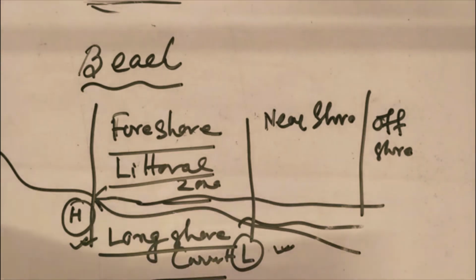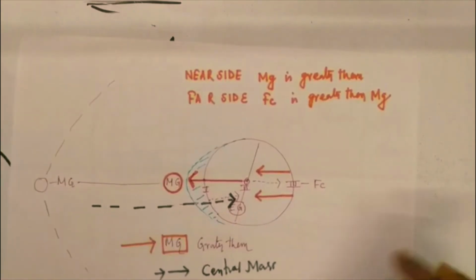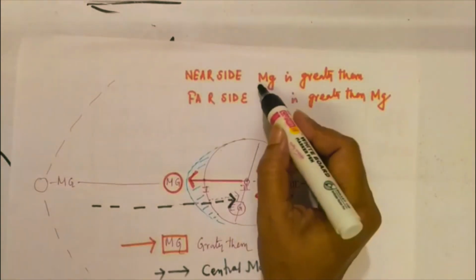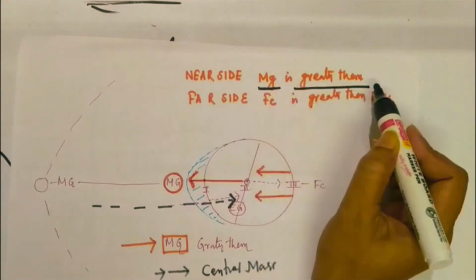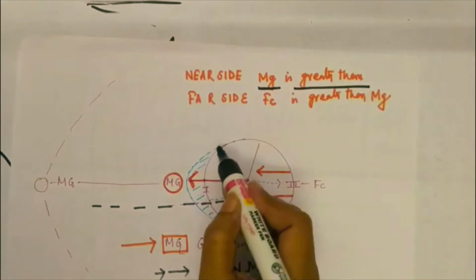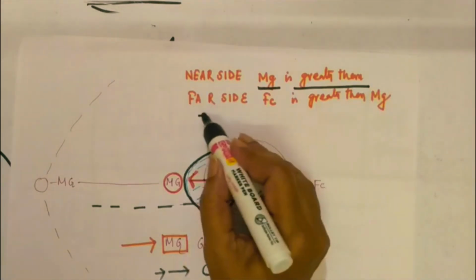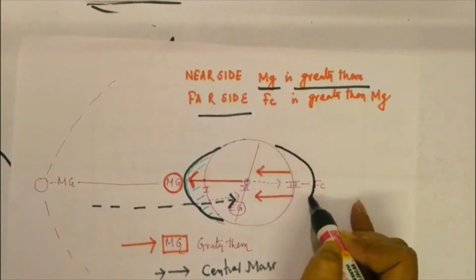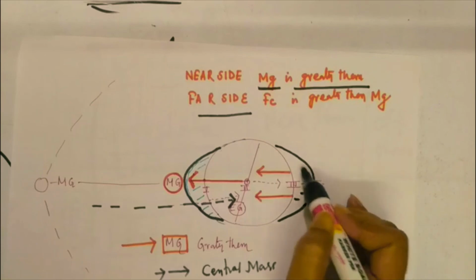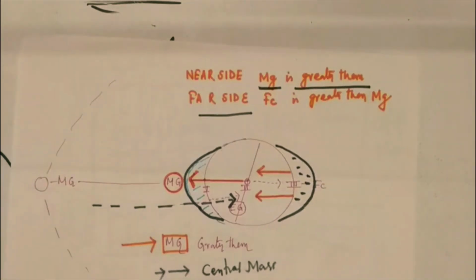And the last very important thing about tides is that the moon's gravity is greater than the earth's gravity on the side facing the moon, so water moves to the front side of the moon and swells, while on the far side the centrifugal force is greater than the moon's gravity. This is the basic principle behind the tides. Okay, thank you very much.